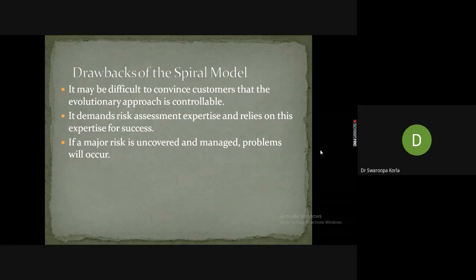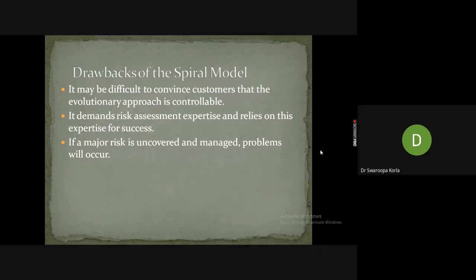And the risk assessment demands expertise in that particular area and relies on that expertise for success. Here we are expecting a quality software system and quality product implementation, so obviously we expect expertise in the implementation part, testing part, and everywhere.